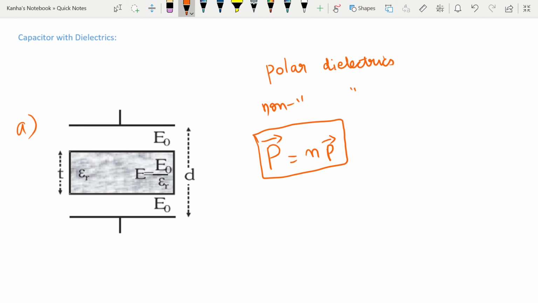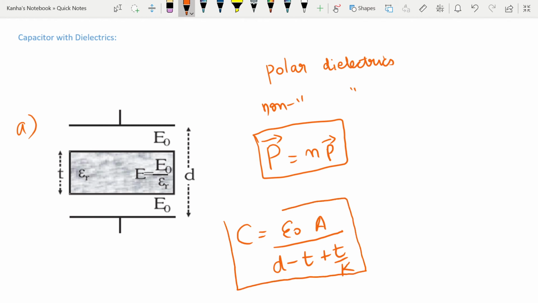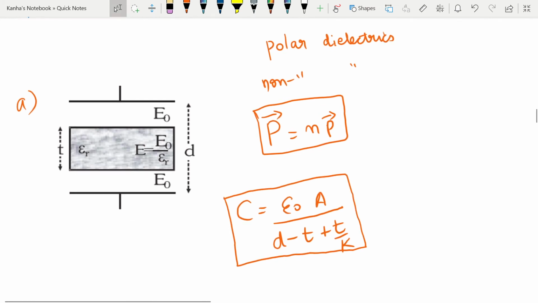In this case, the formula for the capacitance becomes epsilon naught A divided by (D minus T plus T divided by K). This is a very important formula, and I will not go into the derivation, but what you should remember is that its special cases are often asked in the paper.